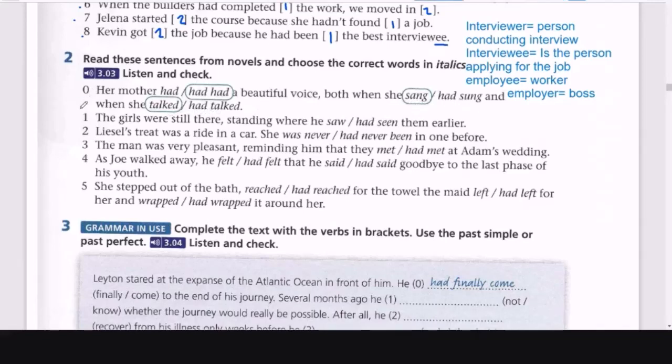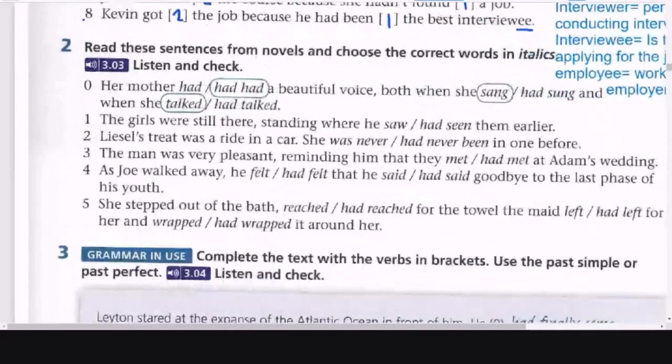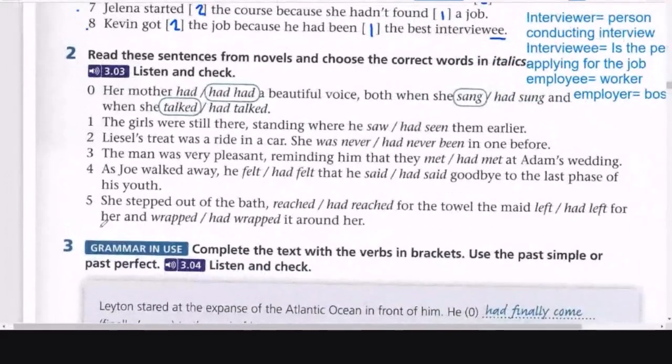Now here, for number 1, please. What do you think is the correct answer? Okay. It's had. The girls were still standing where they had seen them earlier. Had seen. Yes, the earlier makes us understand that it happened before, right? That happened before. All right, good.